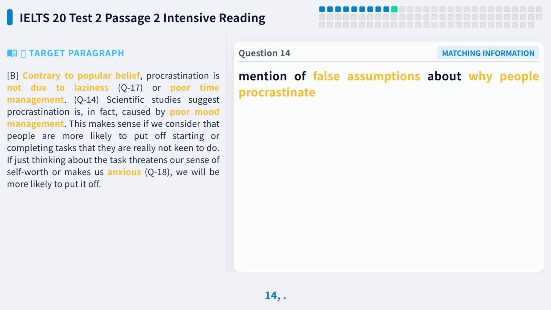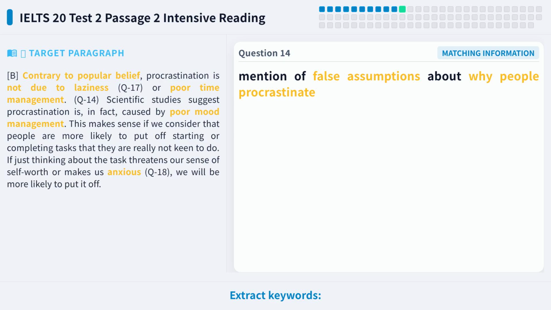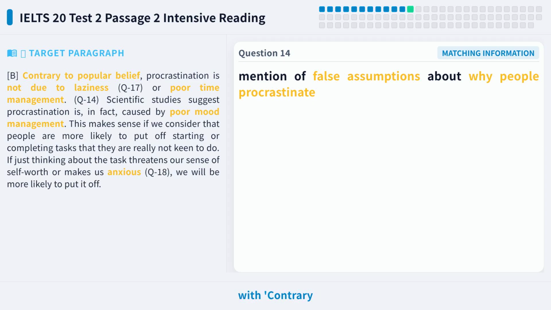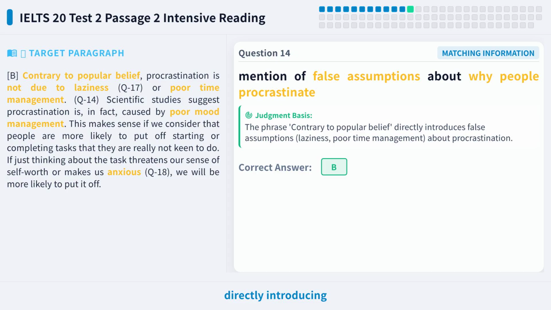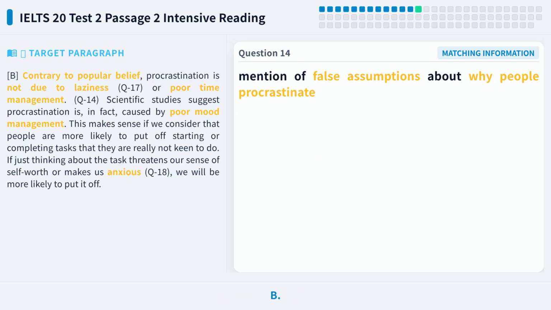Let's look at question 14. It asks you to find which paragraph mentions false assumptions about why people procrastinate. Extract keywords, false assumptions, reasons for procrastination. Paragraph B starts with contrary to popular belief, directly introducing false assumptions. So the answer to question 14 is B.